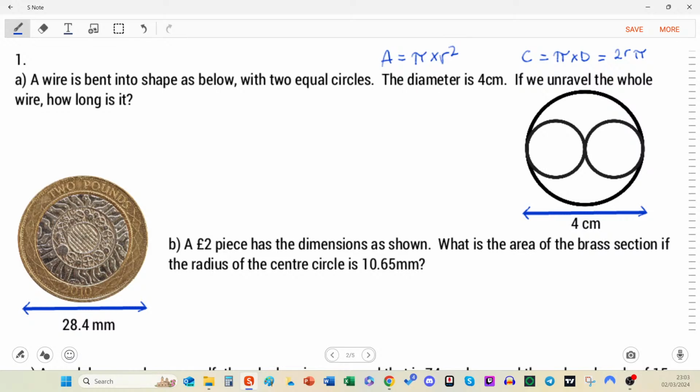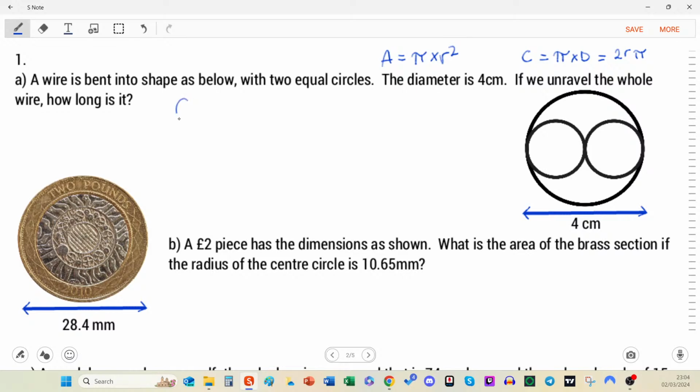A wire is bent into shape as below with 2 equal circles in the center. And then we've got that one around the outside. So that's all one wire. And if we unravel the wire, how long is it? So essentially looking to find the circumference of all those circles present.